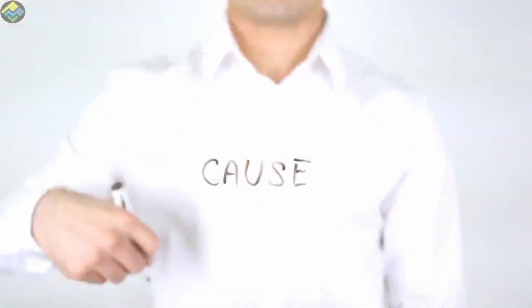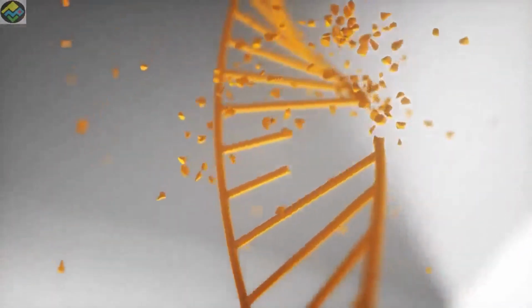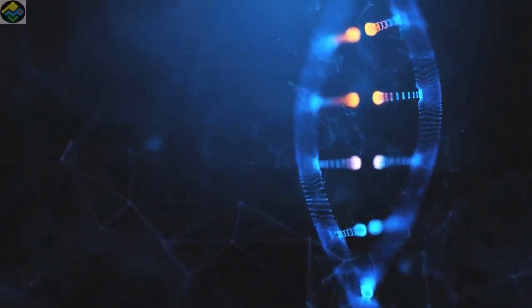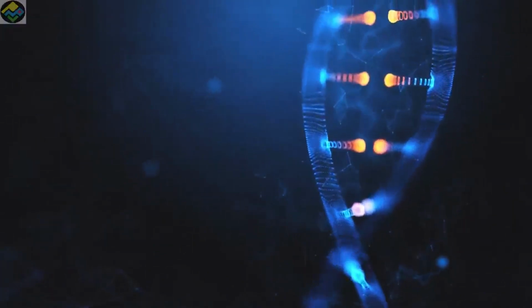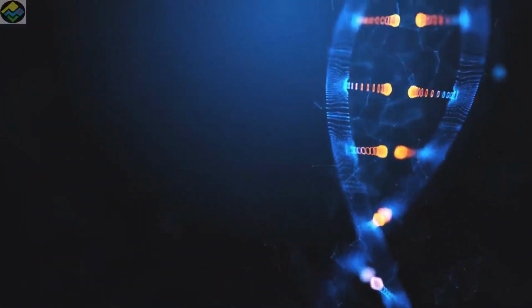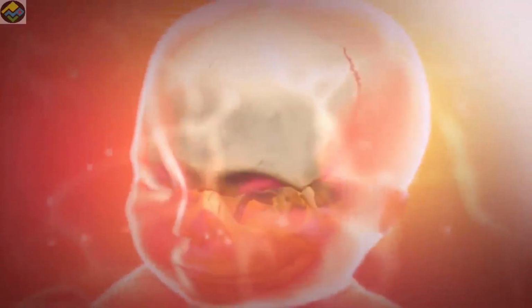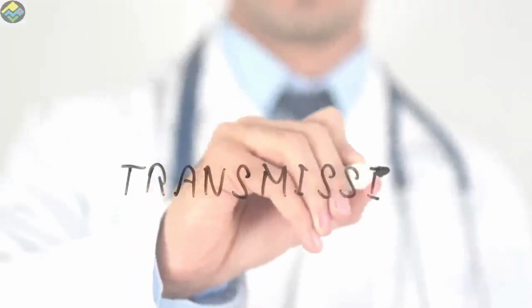Causes: Achondroplasia is caused by mutation in the FGFR3 gene. The FGFR3 gene provides instruction for making a protein that is involved in the development and maintenance of bone and brain tissue.